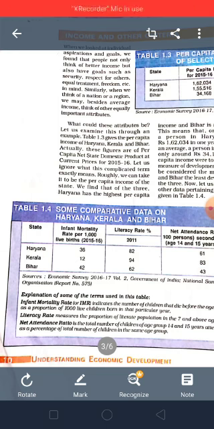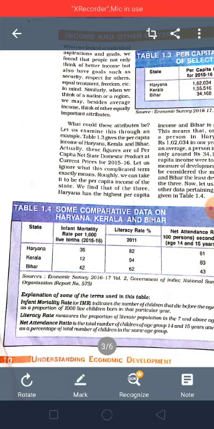So here we can see that in Haryana, infant mortality rate is 36 children dying per 1,000 before reaching 1 year, literacy rate 82%, and net attendance rate is 61%. Coming to Kerala, infant mortality rate is 12, literacy rate is 94%, and net attendance rate is 83%. And coming to Bihar, infant mortality rate is 42, literacy rate is 62%, and net attendance rate is 43%.